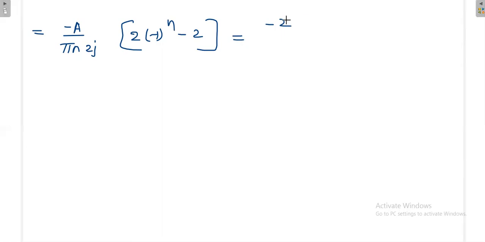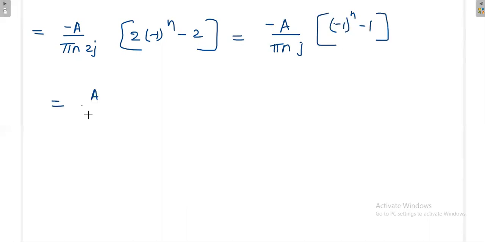So that's why minus A divided by pi n j, minus 1 whole power n minus 1. This minus you can absorb here, so A divided by pi n j, 1 minus minus 1 whole power n. So this is the final expression that we are getting for Cn.